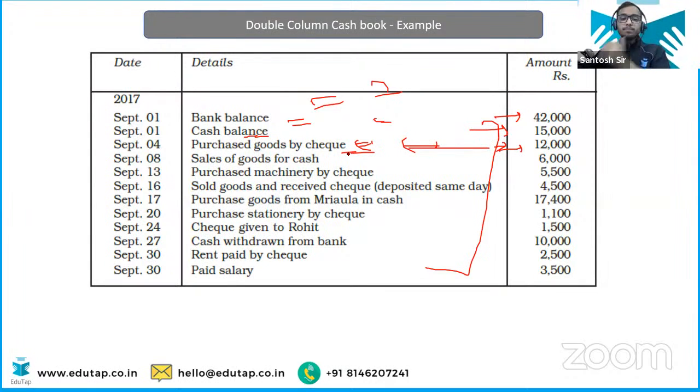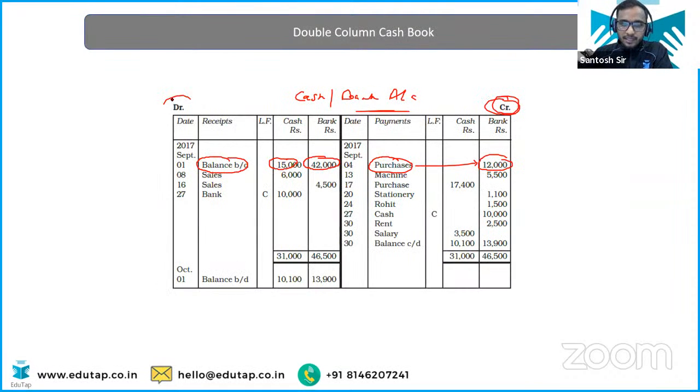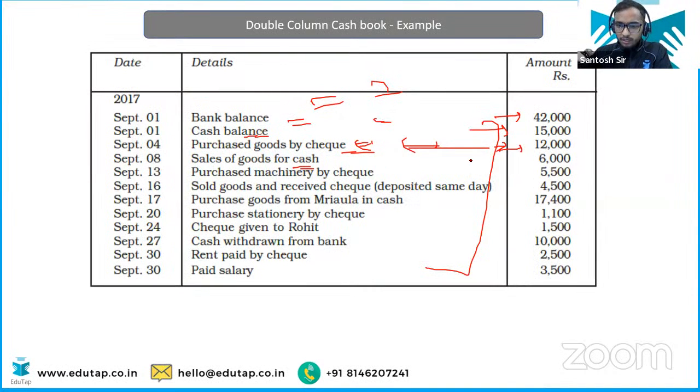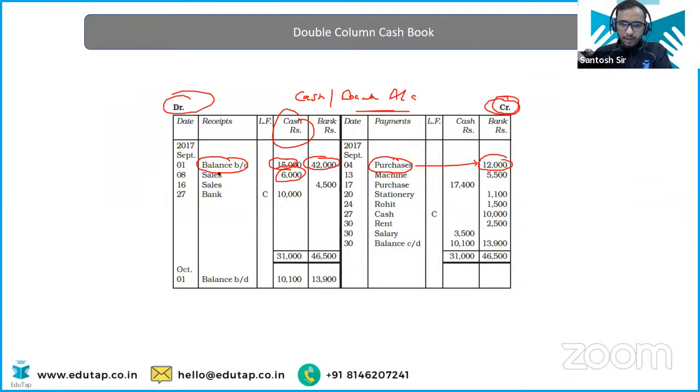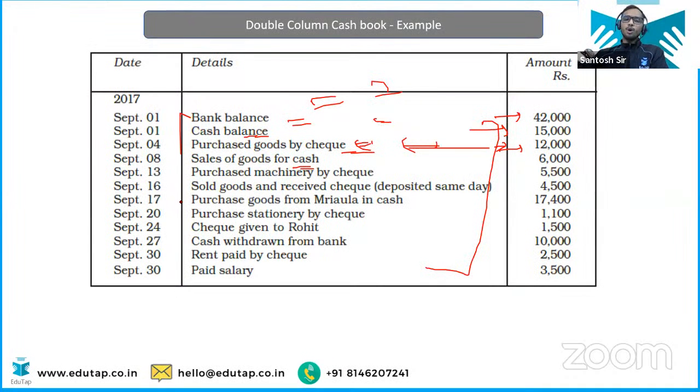Clear? Same, sales of goods for cash. So the entry would be obviously cash account debit to sales account. So on the debit side, cash account is getting debited now. So on the debit side, you will enter on the cash column. How much amount? 6,000. 6,000, and you will write sales here. So similarly, you are going to do all the entries.